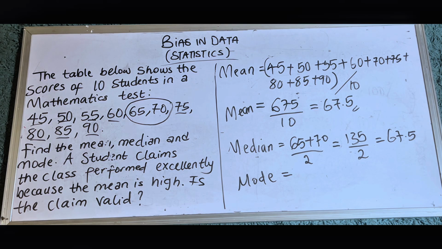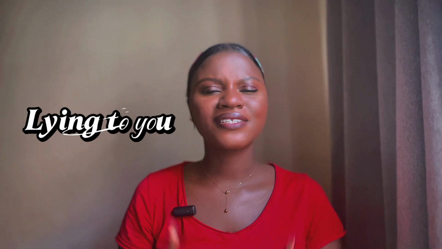The mean is 67.5 and the median is also 67.5. But we do not stop here, because every time you read a news headline with a statistic, someone might be lying to you. And the scary part is they're using maths to do it. We live in a world controlled by numbers, polls, statistics, algorithms, charts. And because numbers look scientific, we assume that they're automatically true.